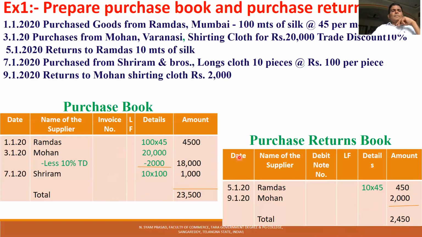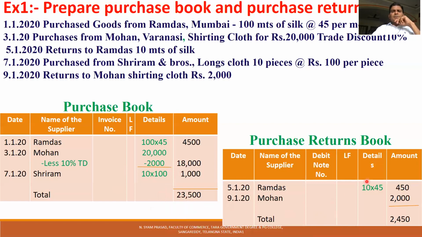Very simple. Total 5 transactions have taken place. Three dates for purchases: January 1st, January 3rd, January 7th. The names of the suppliers are Ramdas Mumbai, Mohan Varanasi, Sriram. Their names are recorded, and the amounts: 100 meters into 45, 4,500; 20,000 minus 10%, 18,000; and 10 pieces into 100. So the total is recorded, 23,500, the purchase book total. This purchase book total is transferred to the purchase account.